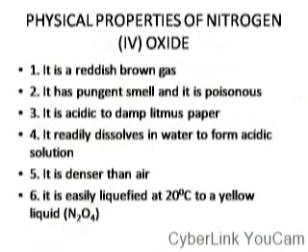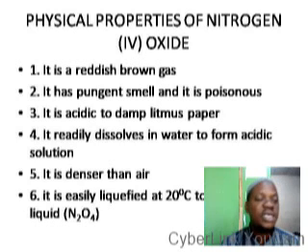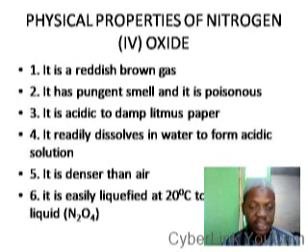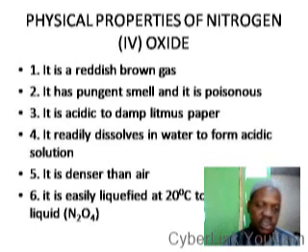Now, physical properties. Like we have said, it is reddish brown. It has a pungent smell, and it's also poisonous. Remember, we said nitrogen 2 oxide is poisonous, nitrogen 4 oxide is also poisonous. It is acidic to damp litmus paper. Among the 3, it's the only one that is acidic. Nitrogen 1 oxide is neutral, nitrogen 2 oxide is neutral.